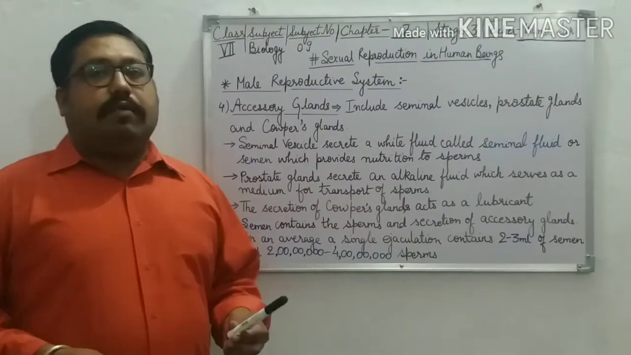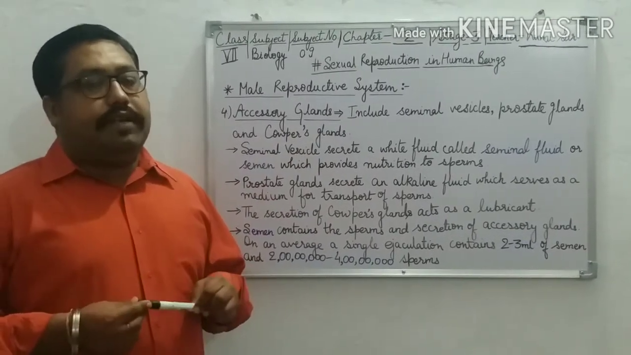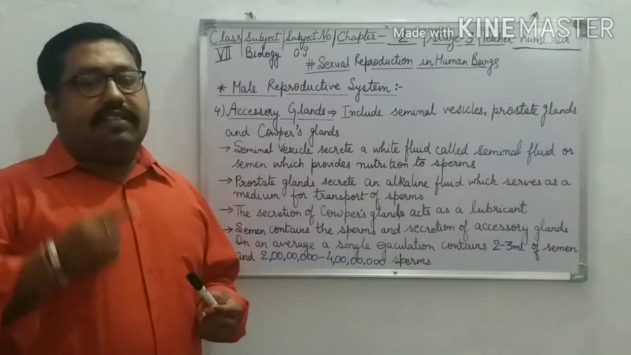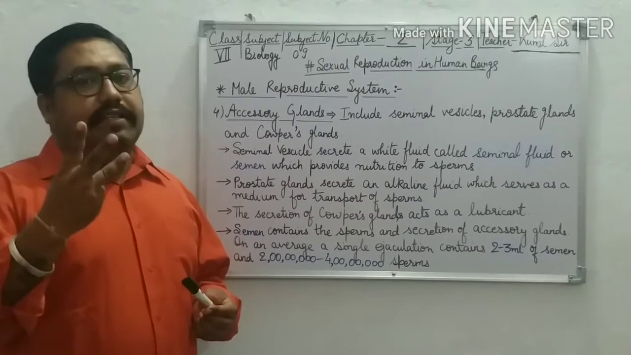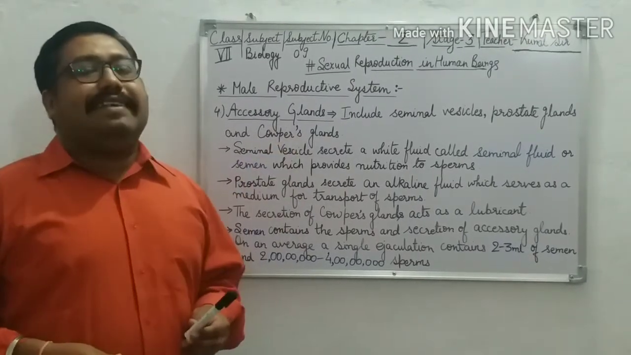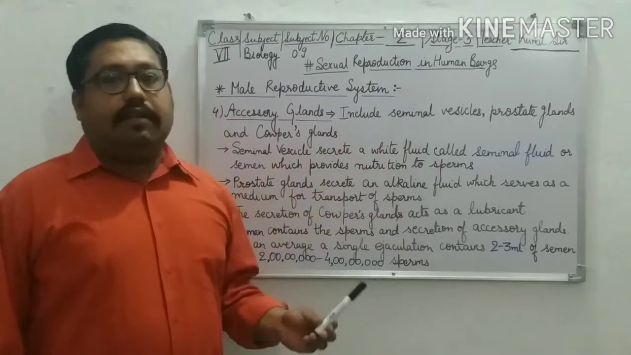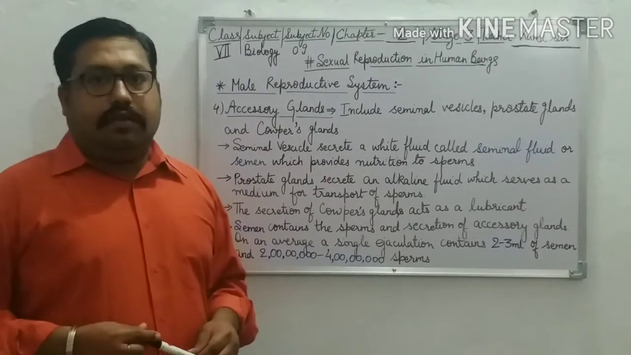Now let us discuss the fourth organ of the male reproductive system. As we have already covered three organs, first is testis, second is urethra, third is penis. Now fourth are accessory glands. Accessory glands include seminal vesicle, prostate glands and Cowper's glands.